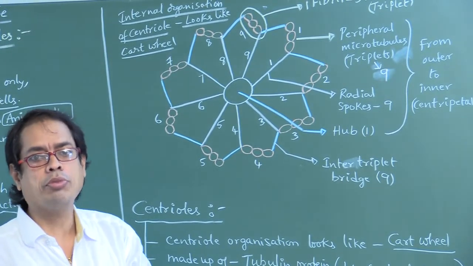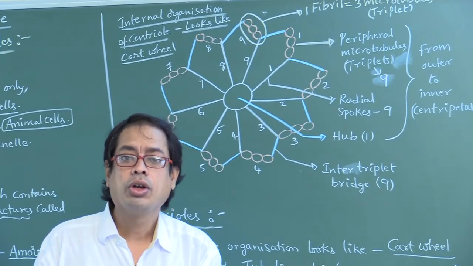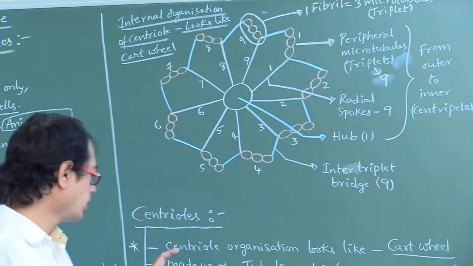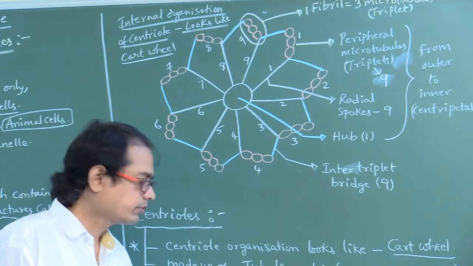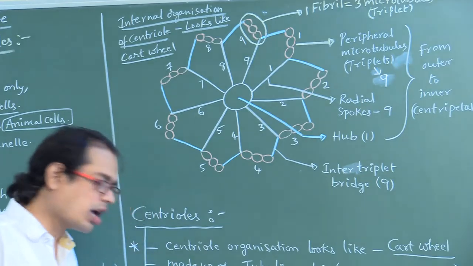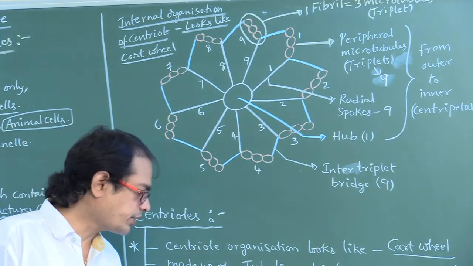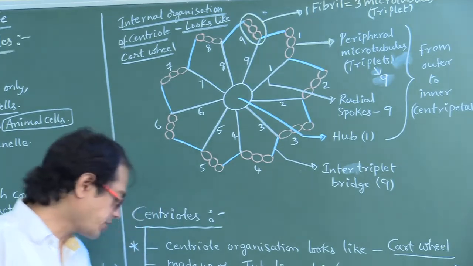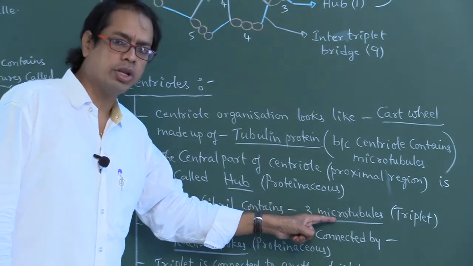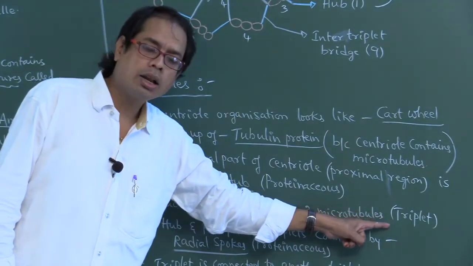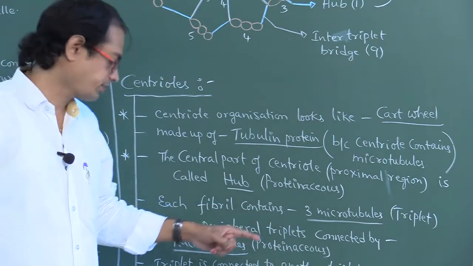In each centrosome, why? Because one centrosome contains how many centrioles? 2 centrioles. Right. The central part of the centriole at the proximal region is called the hub. The hub is made up of proteins. That's why it is the proteinaceous hub. Next, each fibril contains 3 microtubules. That's why it is called a triplet, whereas doublets are found in cilium or flagellum.